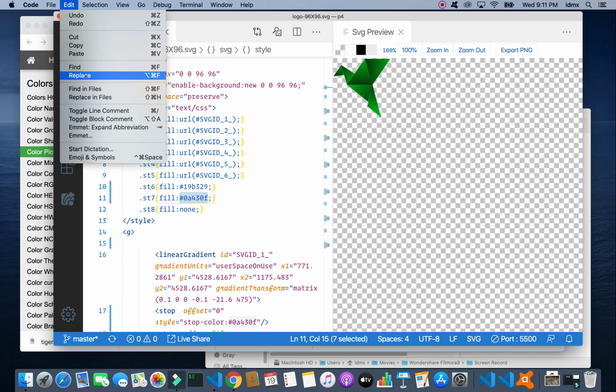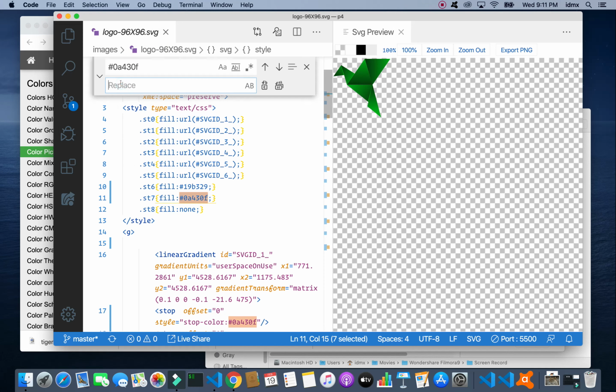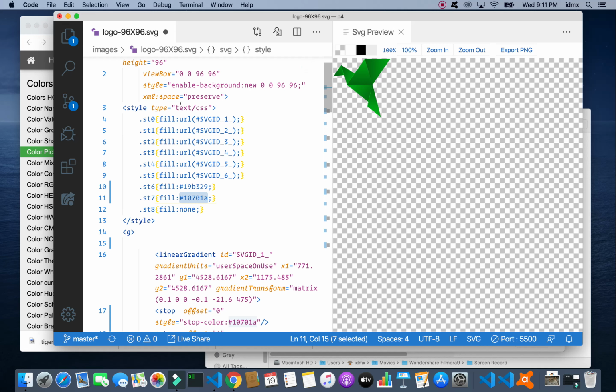One more time, edit, replace, there we go. Paste that in, change them all. I made it lighter, not darker. So as I said, I can hit Command Z as an undo.